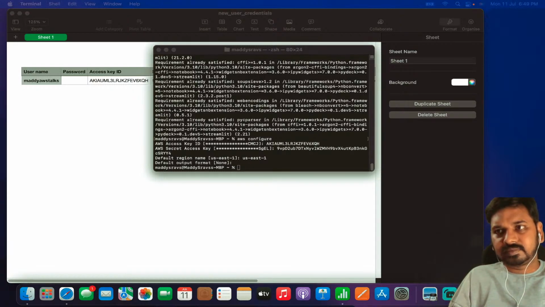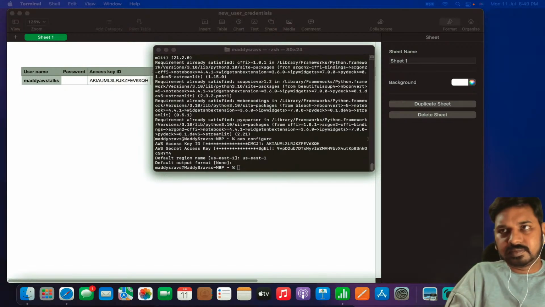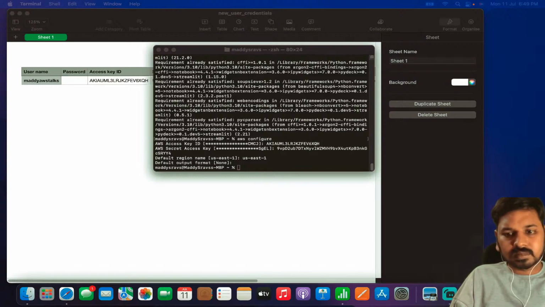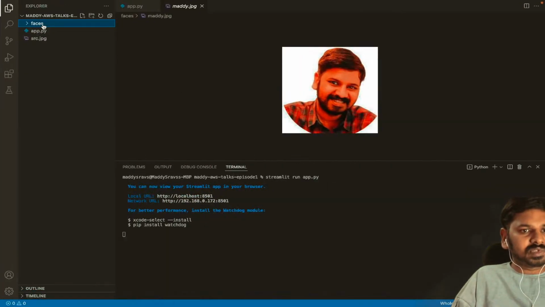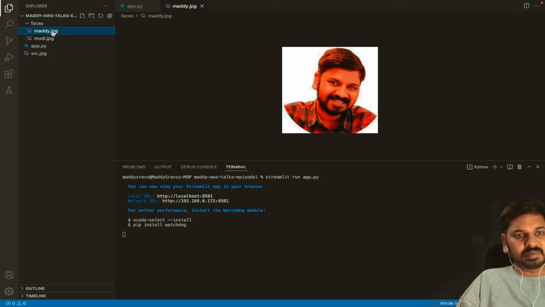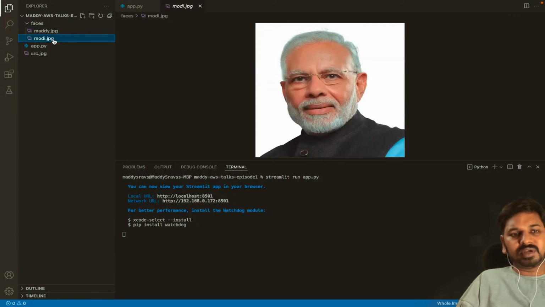Now here in VS Code, if you see, there are two images in the faces folder. One is my image, which is maddy.jpg, and the second one is modi.jpg.